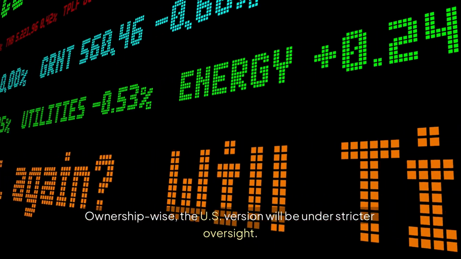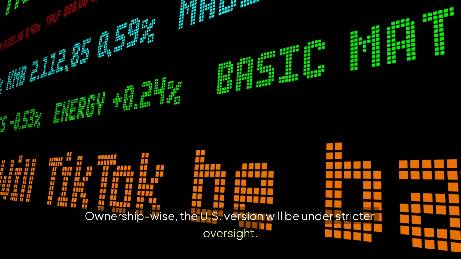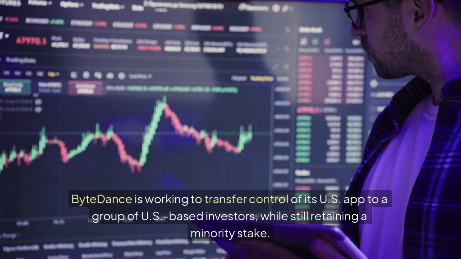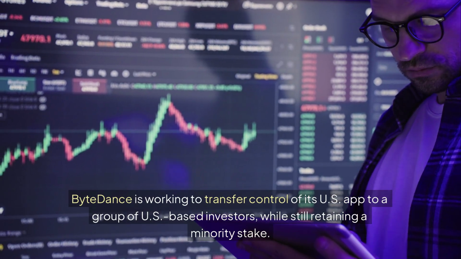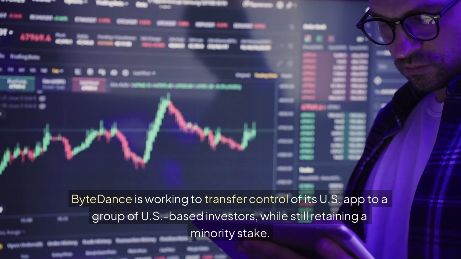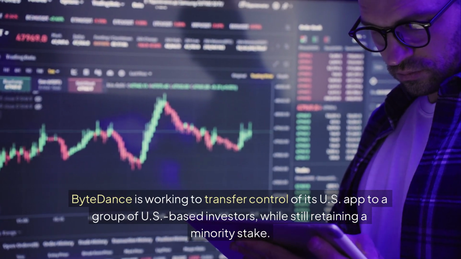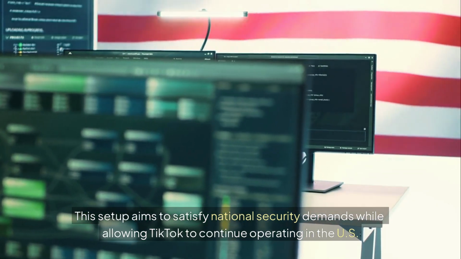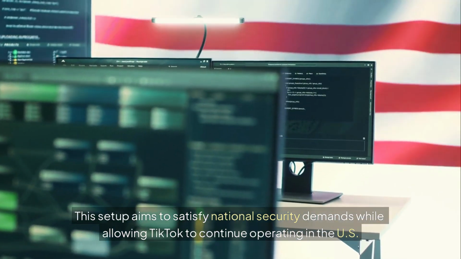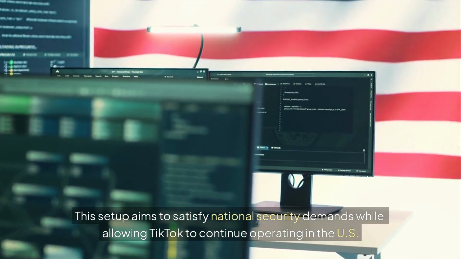Ownership-wise, the US version will be under stricter oversight. ByteDance is working to transfer control of its US app to a group of US-based investors, while still retaining a minority stake. This setup aims to satisfy national security demands while allowing TikTok to continue operating in the US.